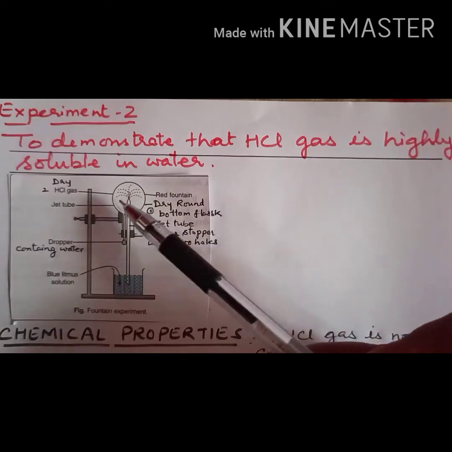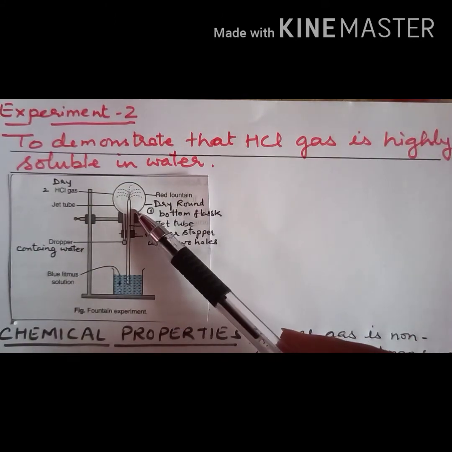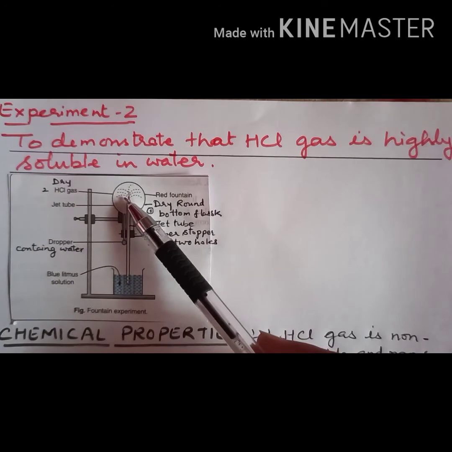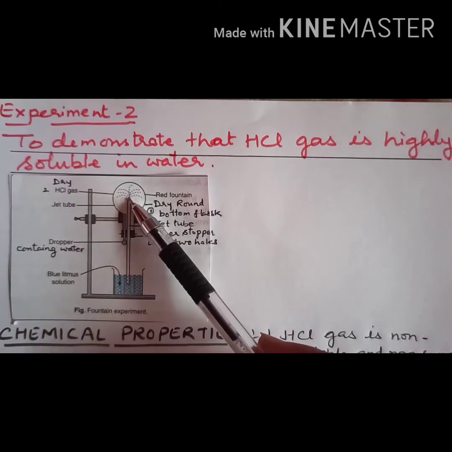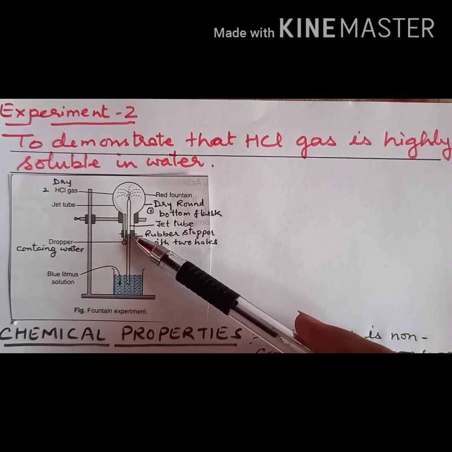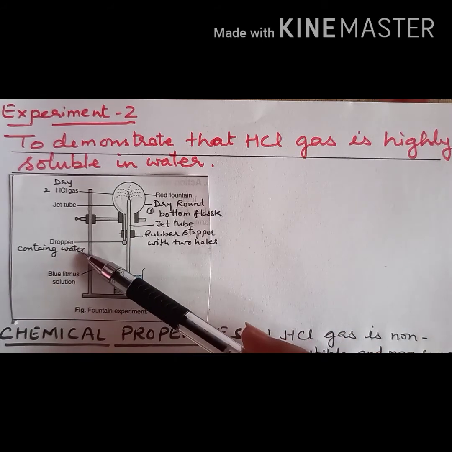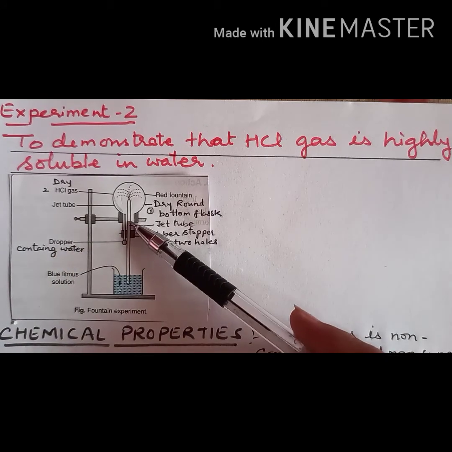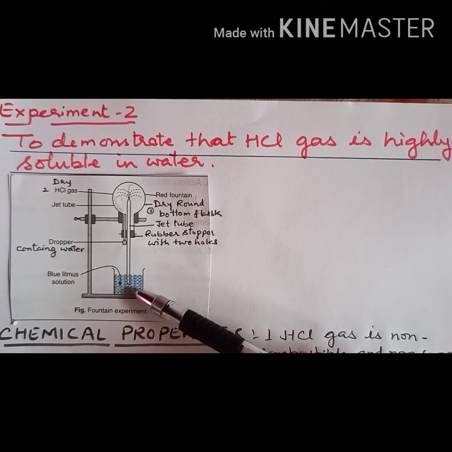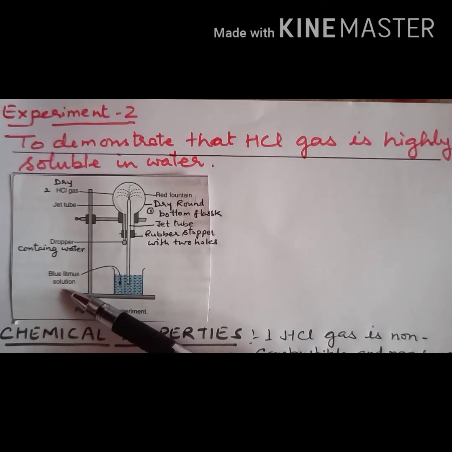Fountain experiment. We take a round bottom flask, right? And it is dry. Second, you will take dry HCl gas inside this round bottom flask. Then this flask has a rubber stopper which has 2 holes: one for this dropper which contains water, and second for this jet tube. Now the jet tube is connected to the beaker which contains blue litmus solution.